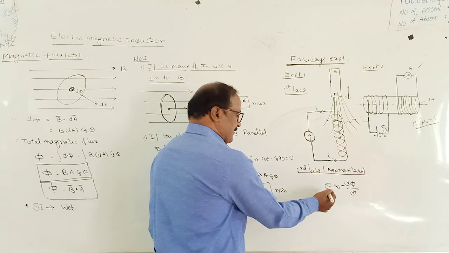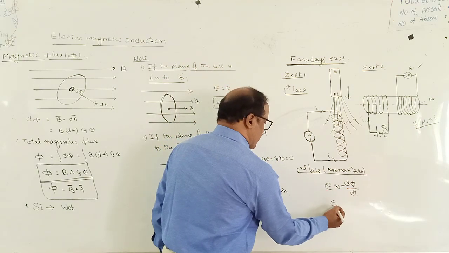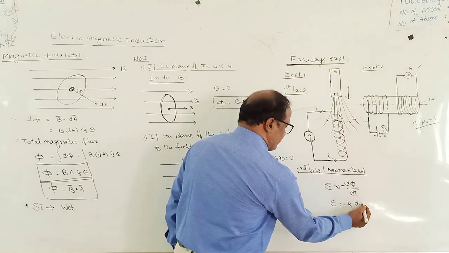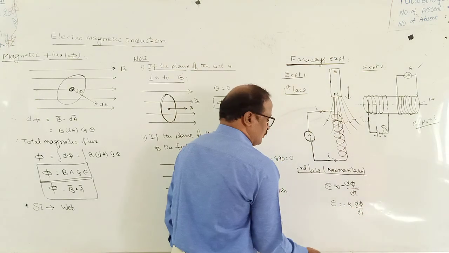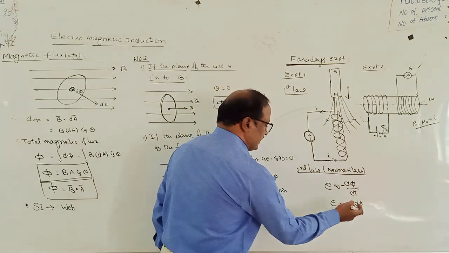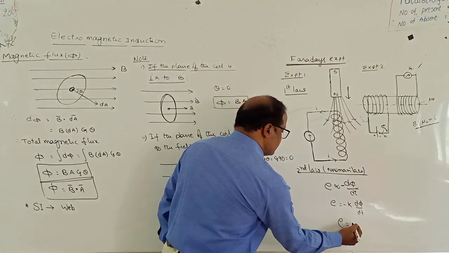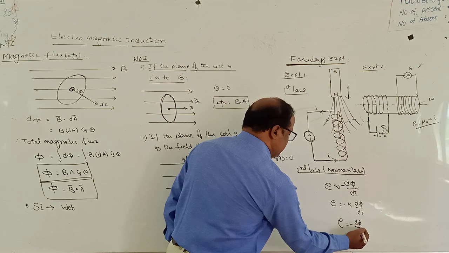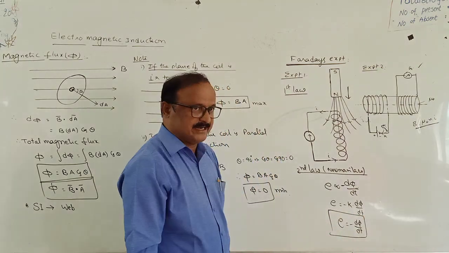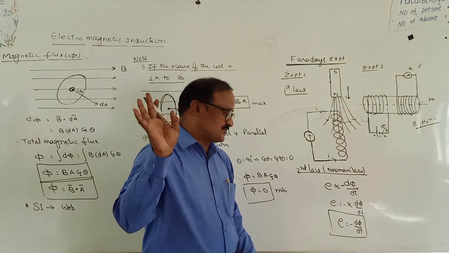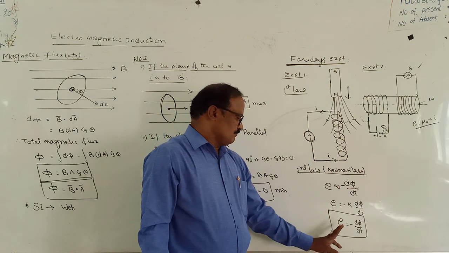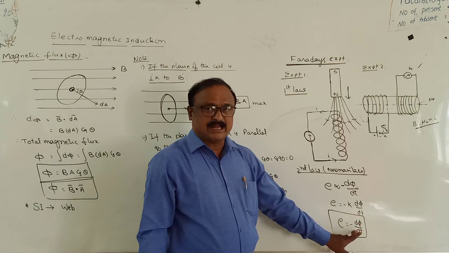Okay. But E is proportional to minus d phi by dt, or E is equal to some constant k, minus k into d phi by dt. So experimentally it is found that the value of the proportionality constant k is equal to 1. So if k is 1, then E is equal to minus d phi by dt. E is equal to minus d phi by dt. Very important, my dear friends.